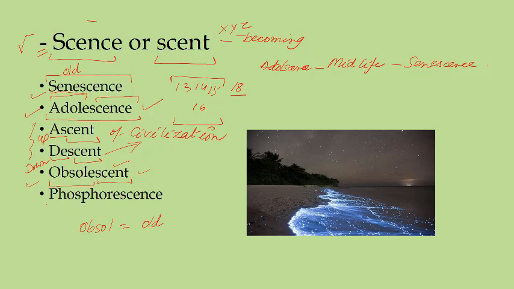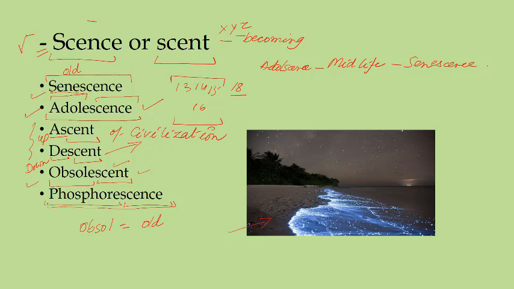Now one very interesting word is phosphorescence. The literal meaning is that phosphorus is growing or becoming. It is an event which happens in many things, and especially we use this with water bodies, oceans or beaches.